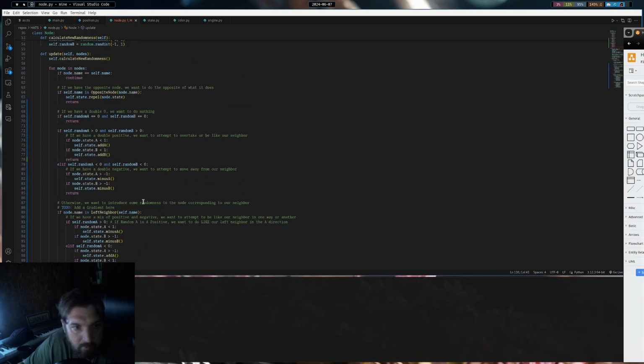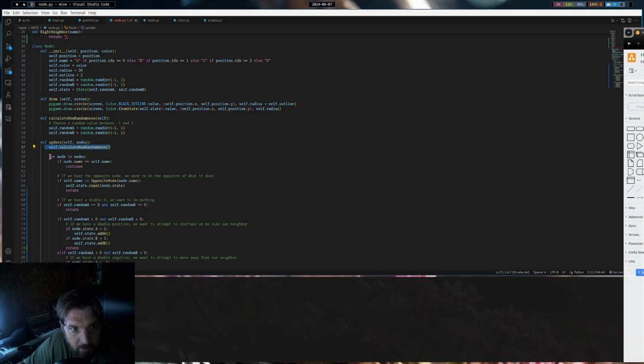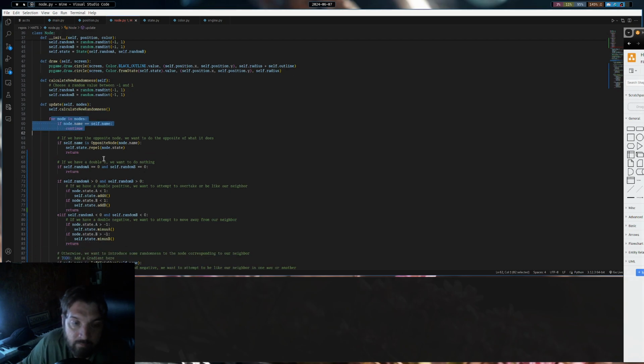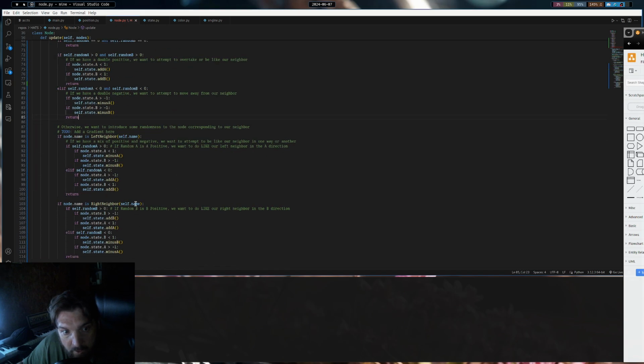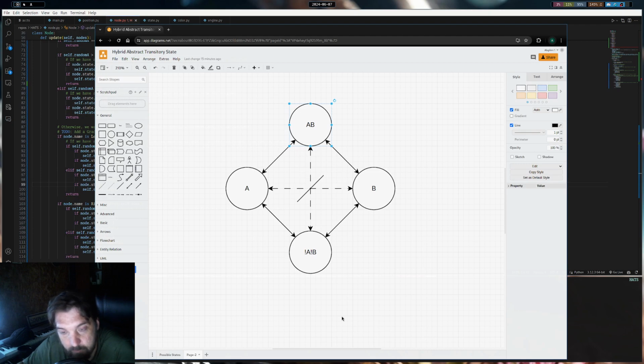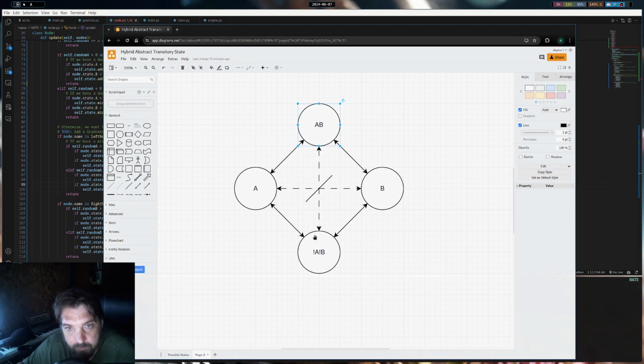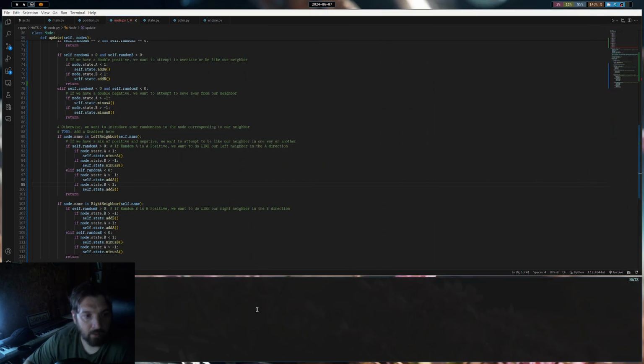see, because this is why this works. So we only calculate randomness once, and then we iterate through all of our neighbors. So we're going to try to stabilize against our opposite. We're going to try to be like our left neighbor in the A, and be like our right neighbor in the B, and then also try to do the opposite of those neighbors in the opposite fields. So there's going to be a little bit of chaos here. So return C on node.